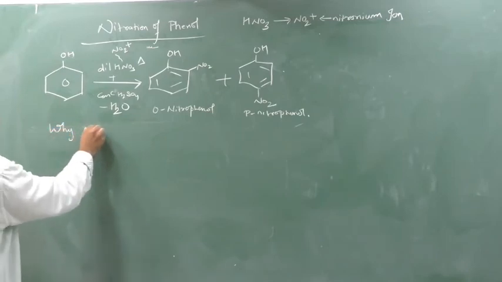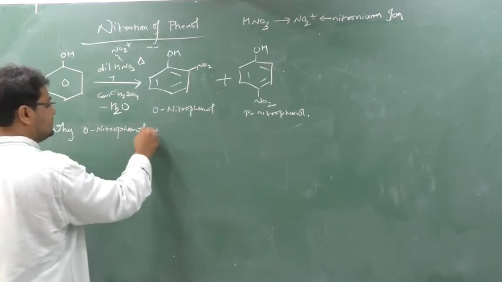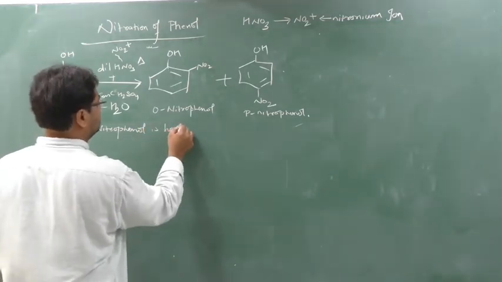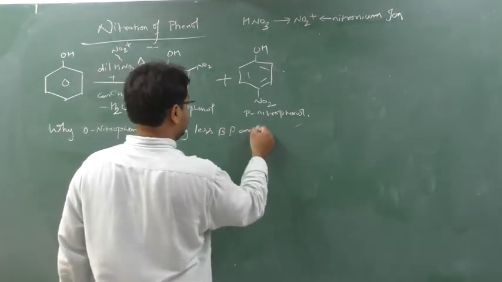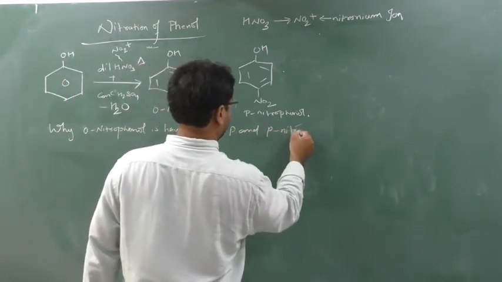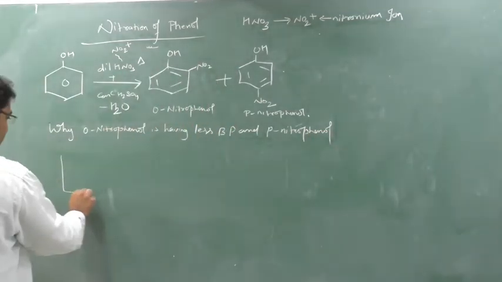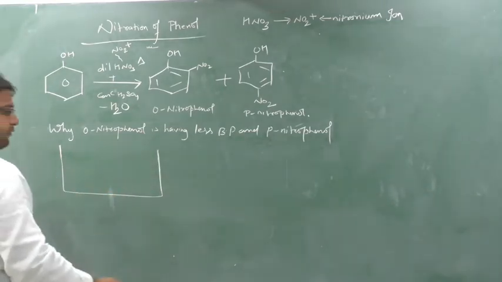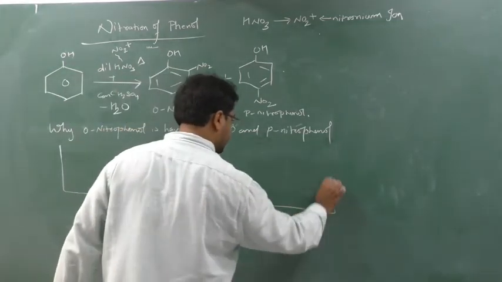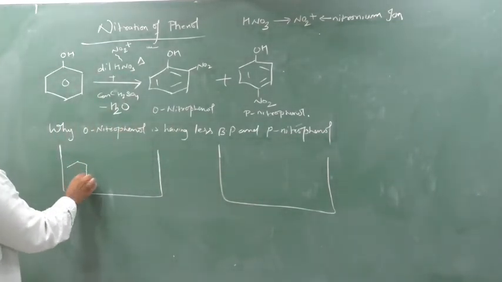Why is O-nitrophenol having a lower boiling point than P-nitrophenol? See here students, it's very simple. Suppose I take one container, in this container I will fill a number of O-nitrophenol molecules, and in another container I will fill a number of P-nitrophenol molecules. So see what happens if I take O-nitrophenol, suppose I am taking 2 units.